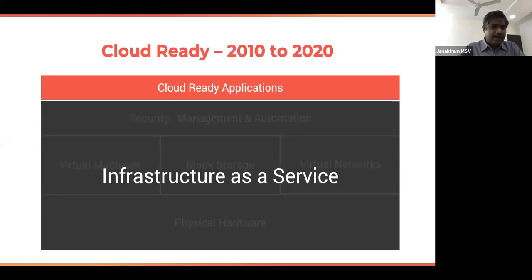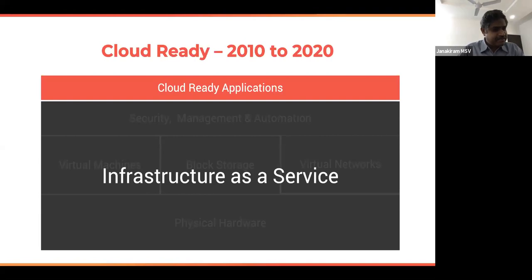So infrastructure as a service has been around for a decade. For the last 10 years or so, since 2010, we have seen a variety of IaaS offerings entering the market. DigitalOcean is one of them. And what IaaS has given us is the ability to spin up virtual machines, create storage devices, and configure virtual networks on demand, and take full control of the infrastructure. Even though you don't own the infrastructure, you have full control of the infrastructure, whether it is virtual machine or carving out storage volumes or configuring secure networks, firewalls, and so on. We had full control thanks to IaaS.